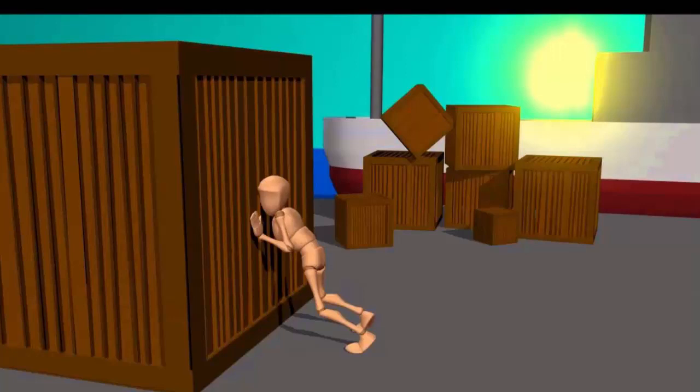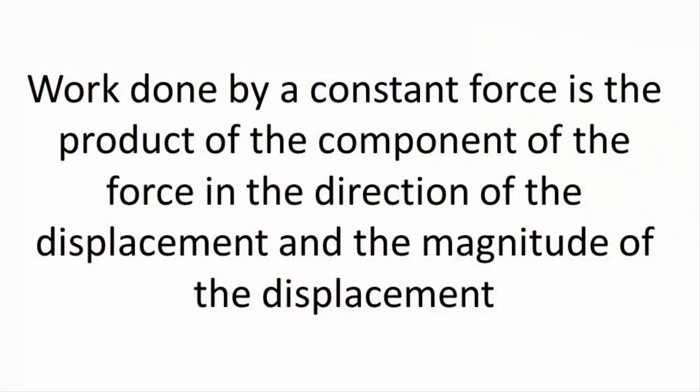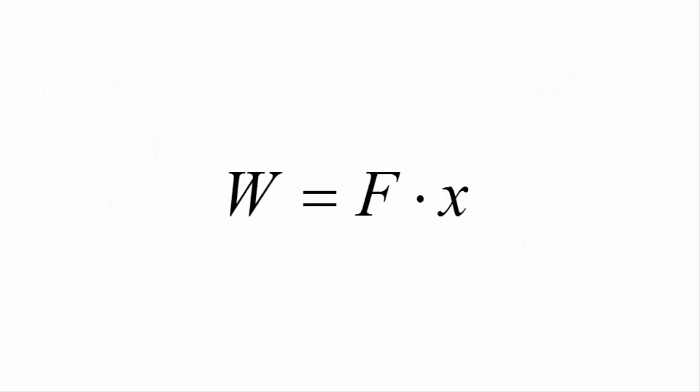In physics, the word work has a particular meaning to describe how an object is displaced when a force is applied to it. More specifically, work is defined as the product of the component of the force in the direction of the displacement multiplied by the magnitude of the displacement. In equation form, work is written as W equals F dot x, where W is work, F is force, and x is the displacement. Here we've used the capital letter W to mean work, whereas previously we've also used it to represent weight. The two should not be confused. So in this and subsequent videos, we'll use the mass times acceleration due to gravity for weight instead of W.